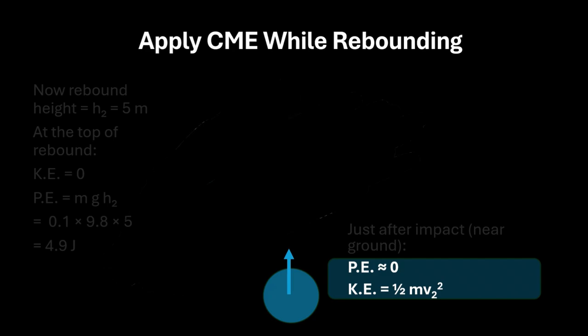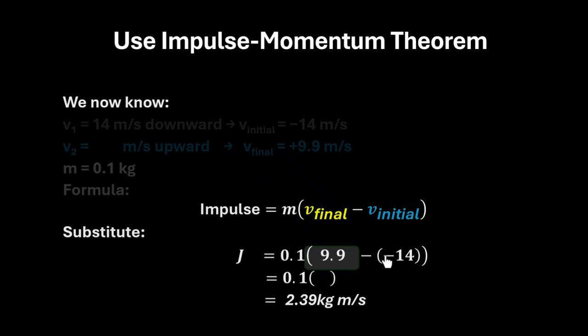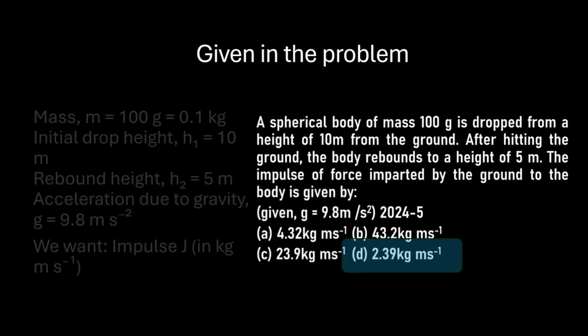Okay. Now, using impulse momentum theorem, we have impulse is equal to m times v final minus v initial. We have now found out that v final, which is v2, is 9.9 meter per second acting upwards. Therefore, the value is plus. So we have v final, and we initially had v initial. Now we apply 9.9 minus minus 14, which gives us 9.9 plus 14, 23.9. And therefore, the value of impulse, being multiplied by m, is 2.39 kilogram meter per second.